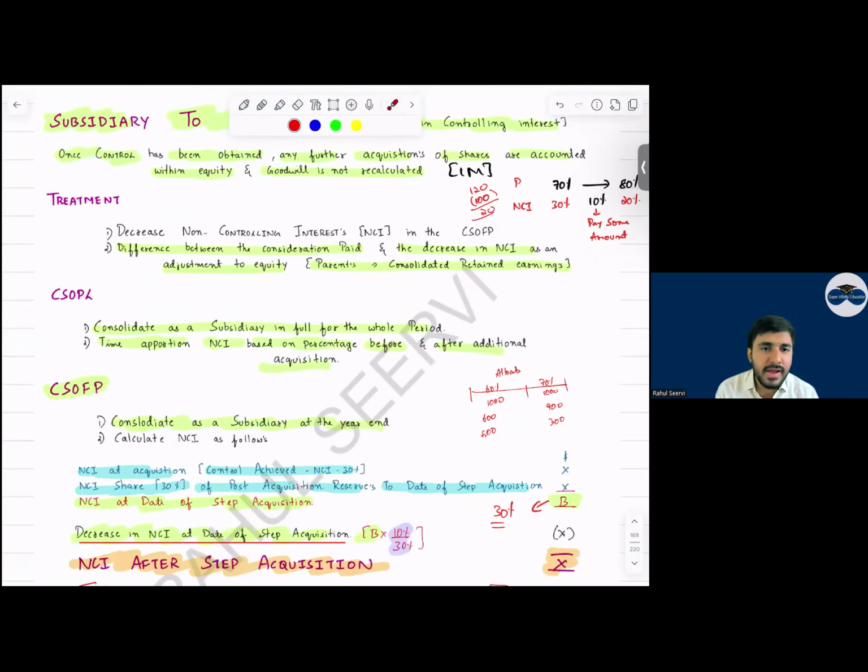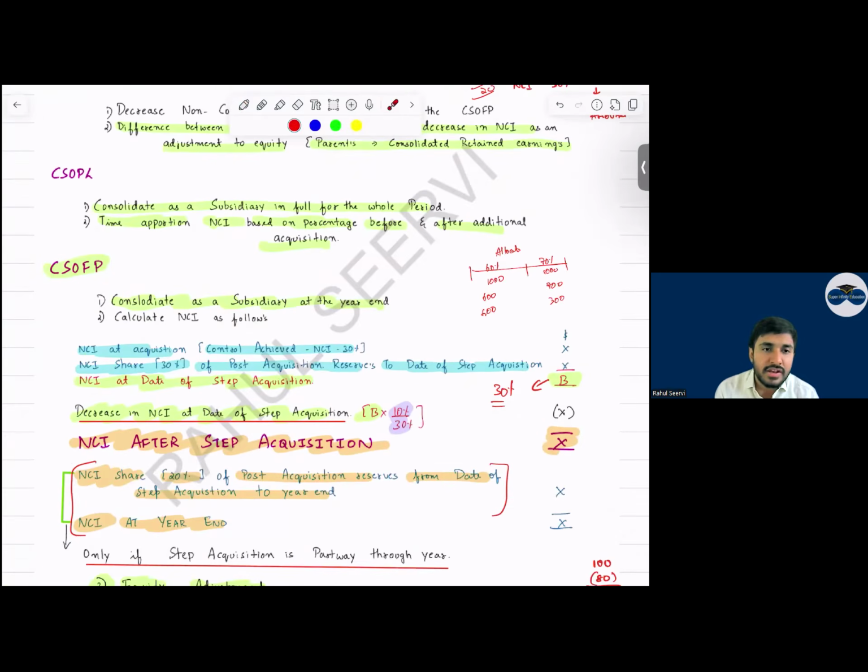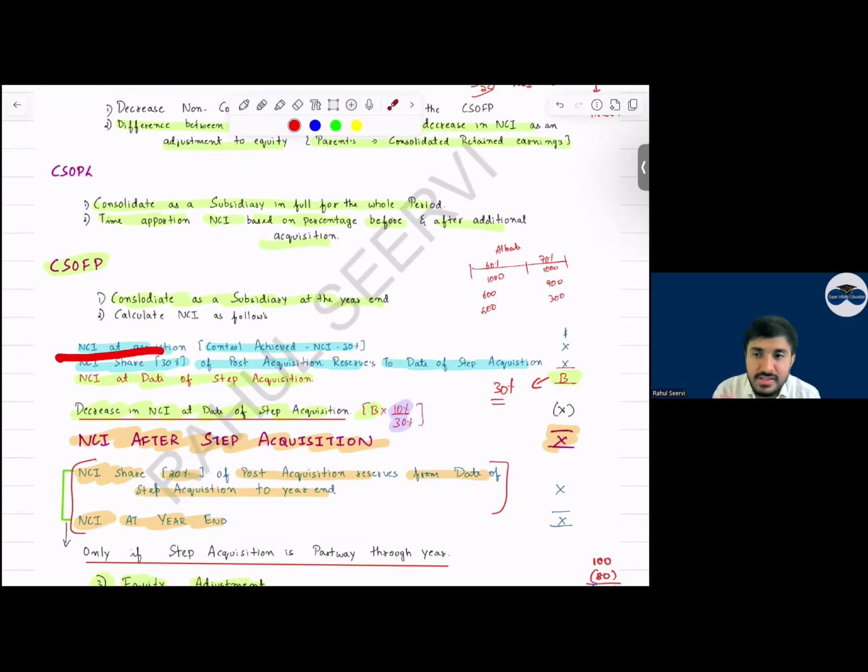Then balance sheet, can I say we have to consolidate for the full year. Now coming to the calculation of NCI. We have to calculate the NCI before the step acquisition. How do you calculate NCI at the acquisition date? Add NCI share of post-acquisition reserve till the step acquisition date. This is the NCI. Now this NCI is 30%. We are acquiring 10% now.